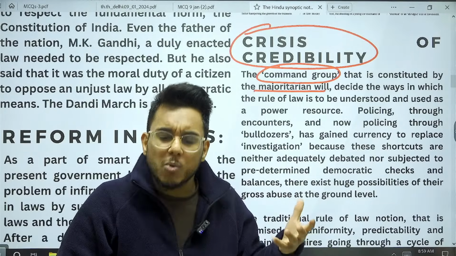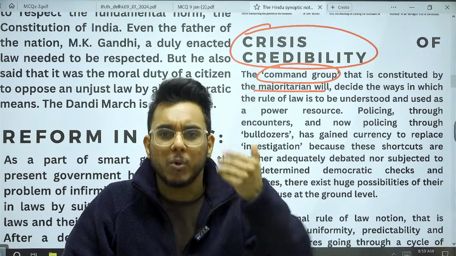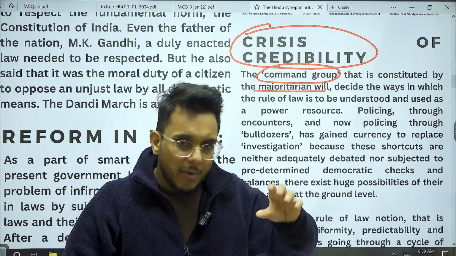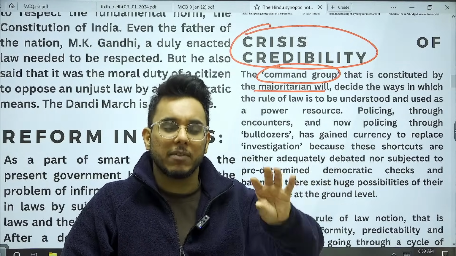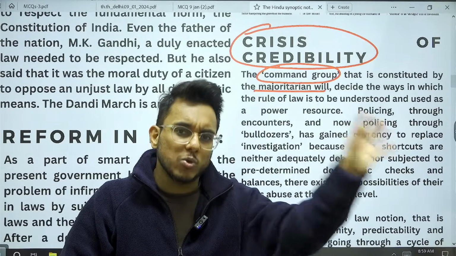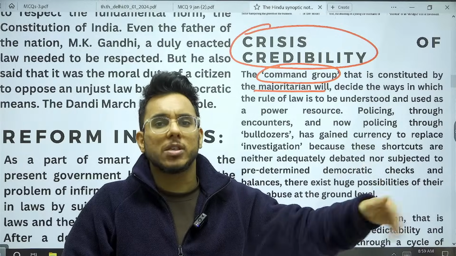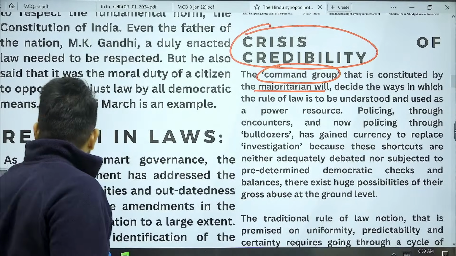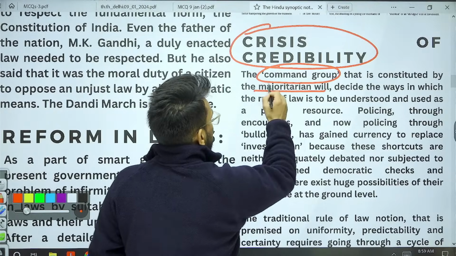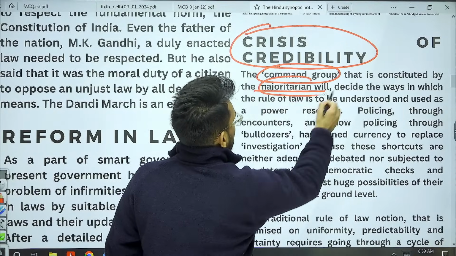You might have seen this example in the form of bulldozer justice. When sentiments against a particular section or group of people have turned negative, police and state governments have used bulldozer justice, where houses, shops, etc. have been bulldozed. Often it is seen as the application of a majoritarian will.